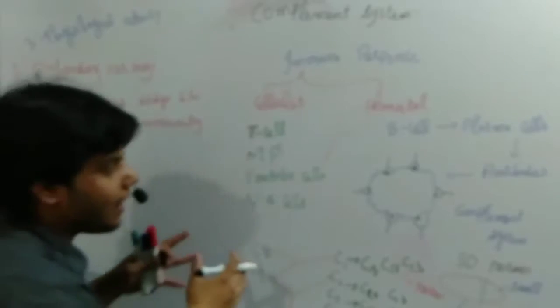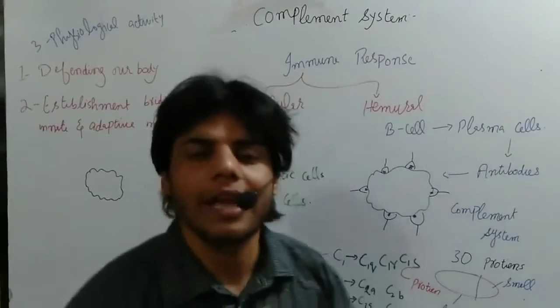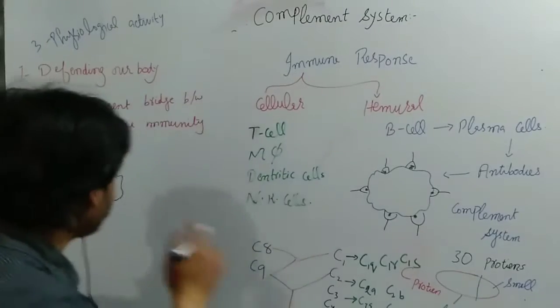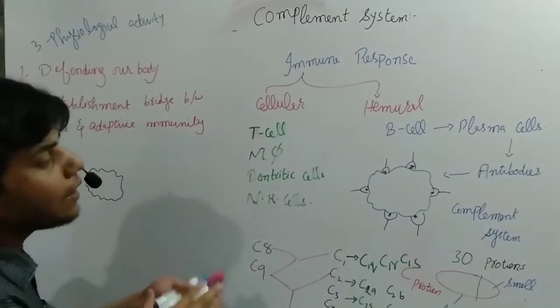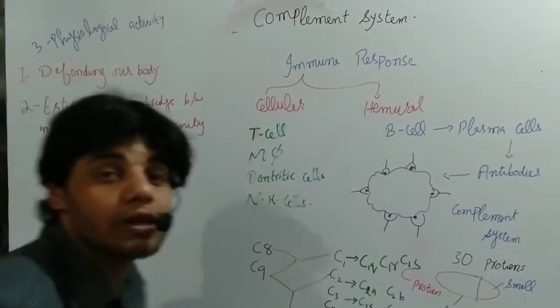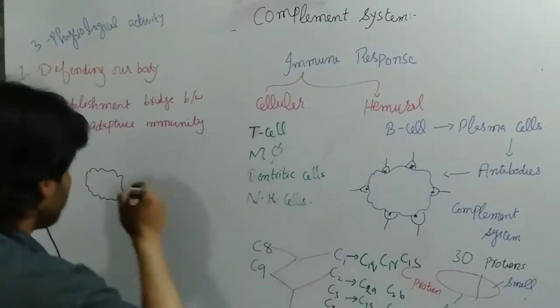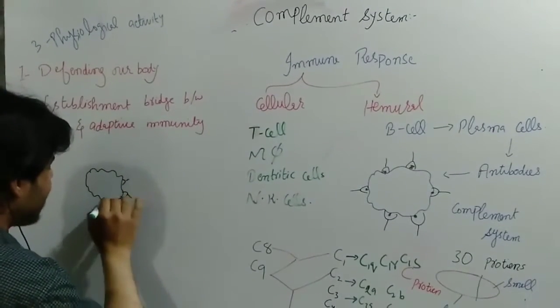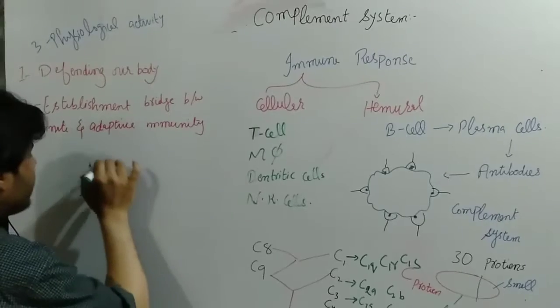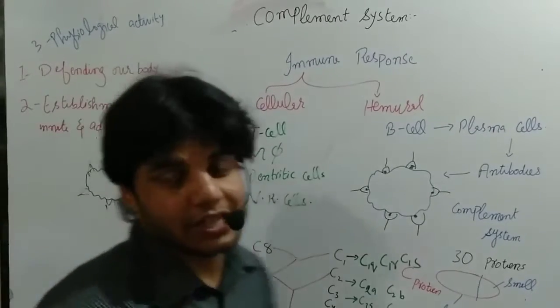If I explain it with the help of a diagram, let's say this is the bacterial cell. Sometimes these bacterial cells are killed by these cells, which is the innate immune portion, and sometimes they are killed by this antibody, which is the specific immune system. Okay, so that's how we can say that the bridge is formed between the innate and adaptive immunity.